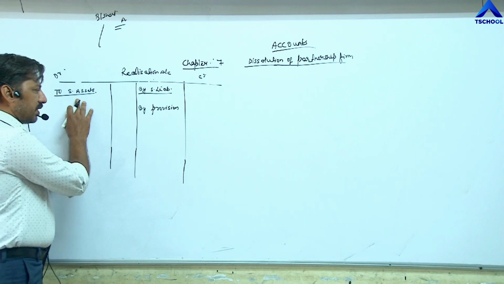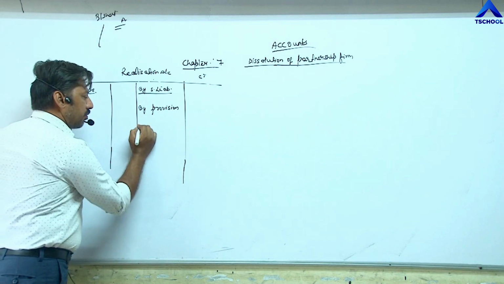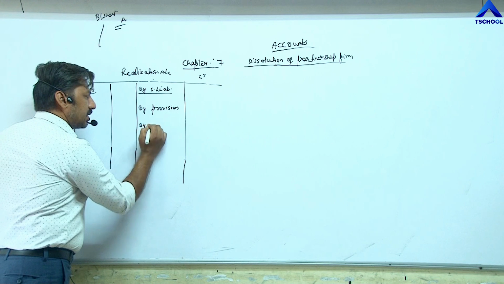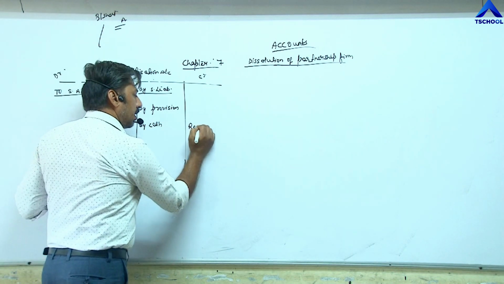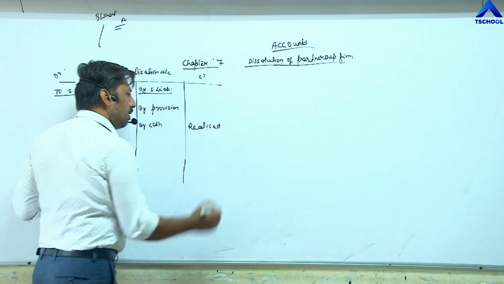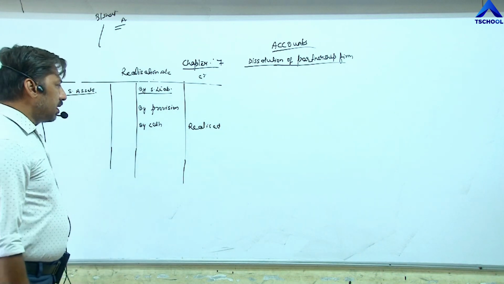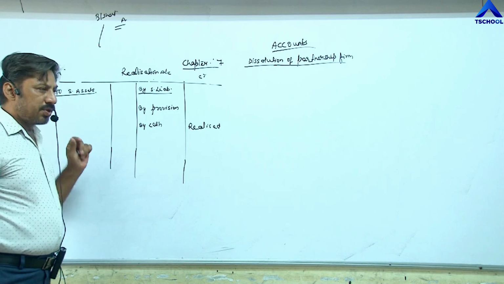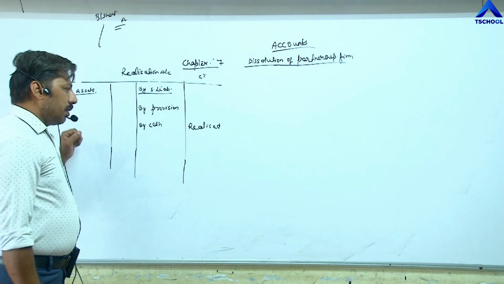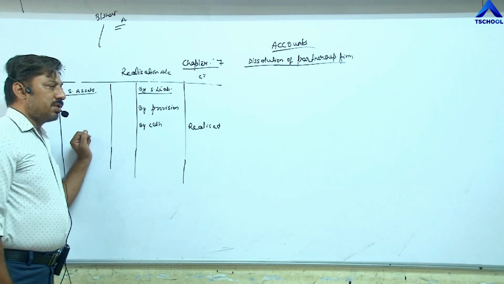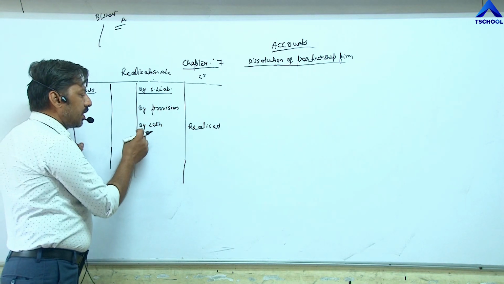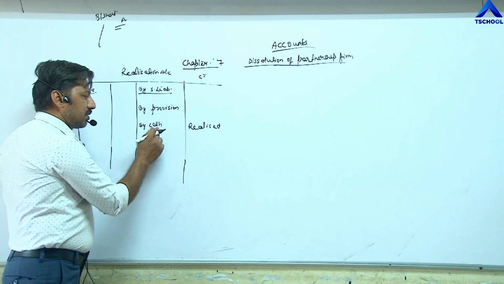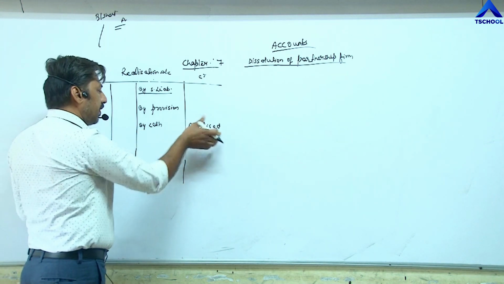For selling of assets, or for realization of assets, we have to pass entry on the credit side by cash. This is called realized. Whenever it is written in the question that machinery is realized, it means machinery is sold out. Computer is realized, furniture is realized. So we have to pass entry on the credit side of realization account by the name by cash. This is called realization of assets.